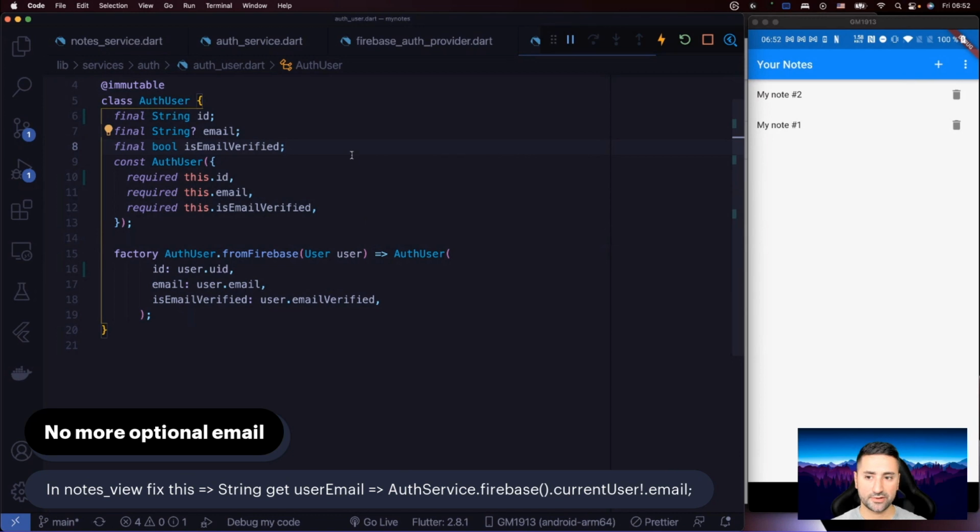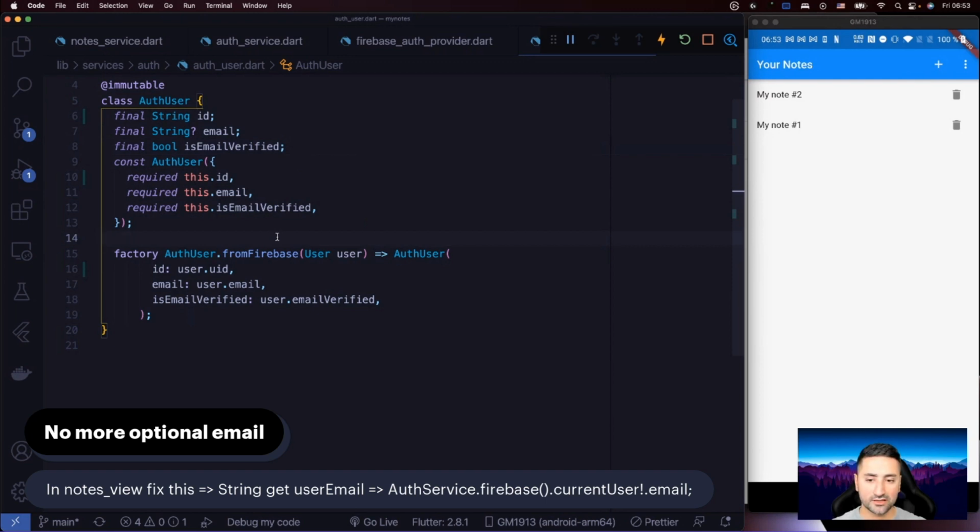The other change that we have to make is to make sure that the email parameter of our user is not optional. You see, the way we are creating our application at the moment is that we've created the login process of email and password authentication. So we don't have Facebook authentication or Google authentication. We only have email and password.